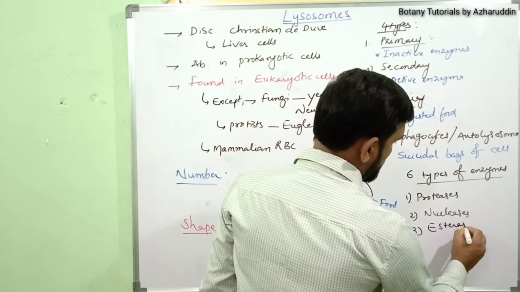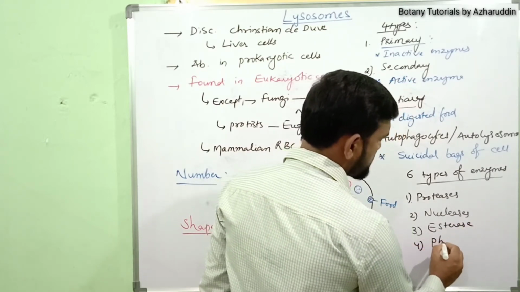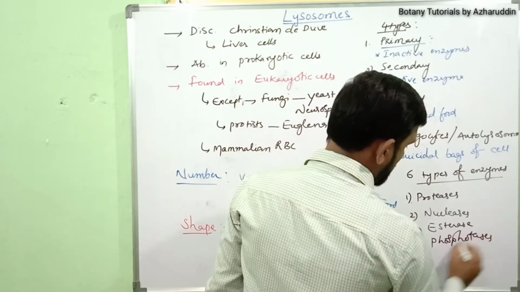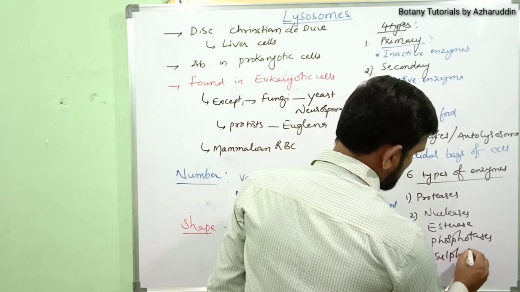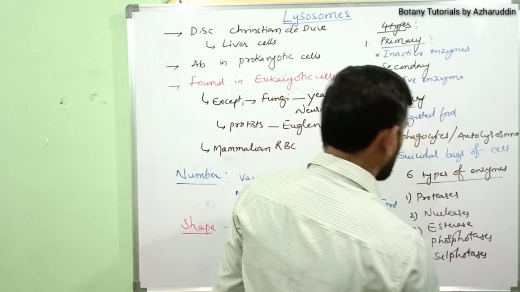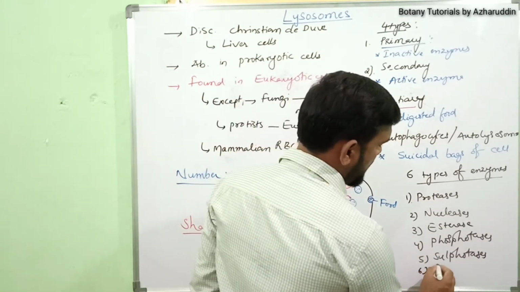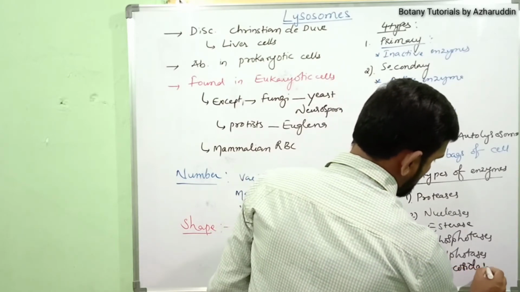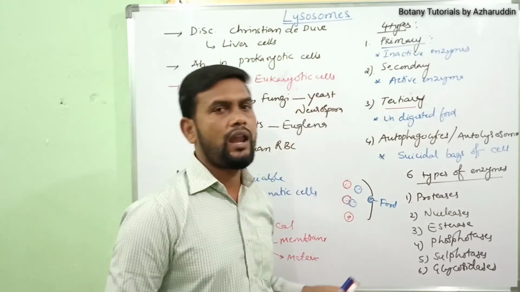Number 4, phosphatases. Number 5, sulfatases. Number 6, glycosidases. These 6 types of enzymes are found in the lysosomes.